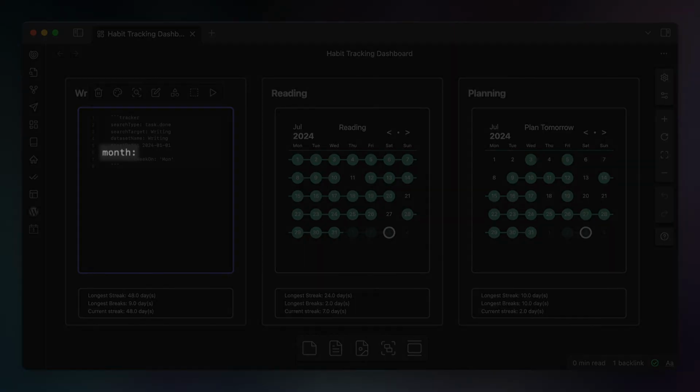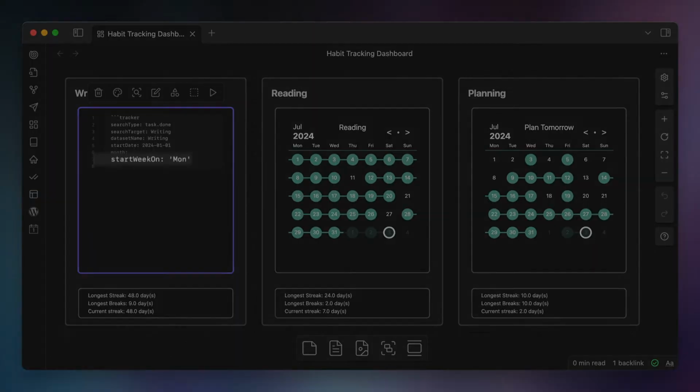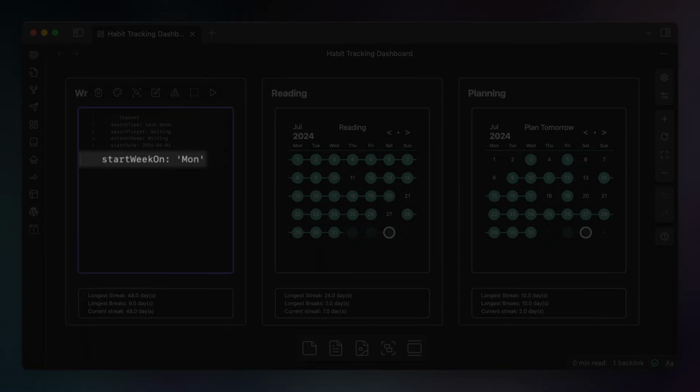The next line is simply month:, which indicates that the data should be displayed in a monthly calendar view, and the nested line below that is start week on: and then the 3-letter abbreviation for Monday inside of single quote marks. And this tells Tracker that Monday should be the first day of the week displayed on the calendar. And then finally, the last line has 3 backticks. That indicates the end of the code block.